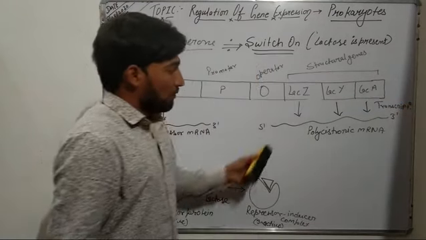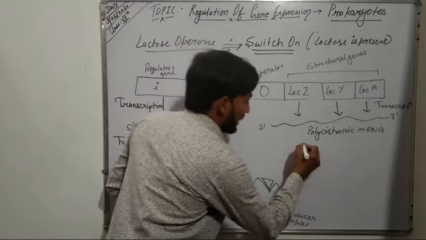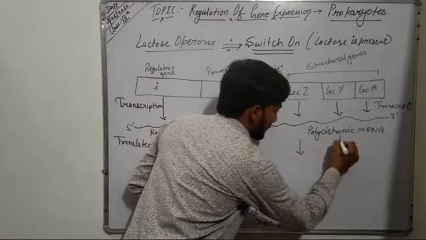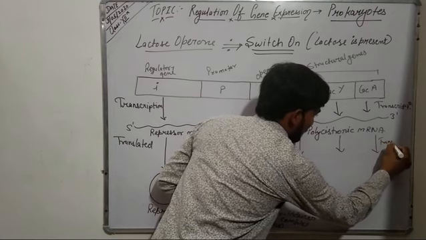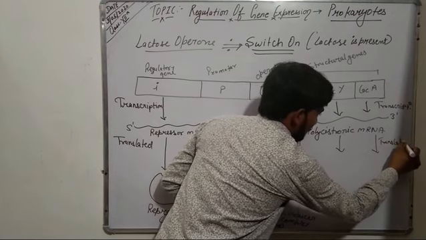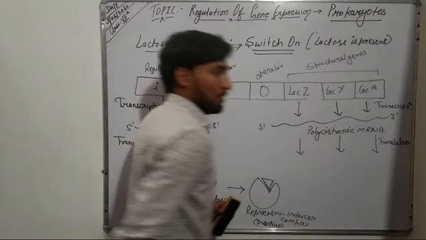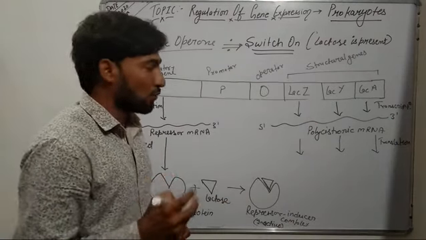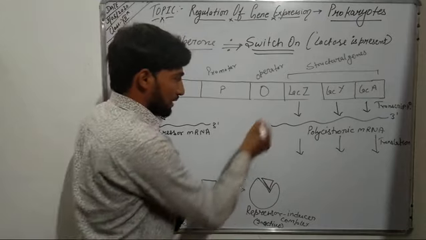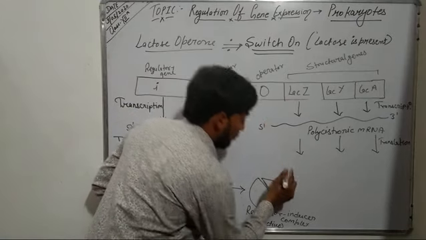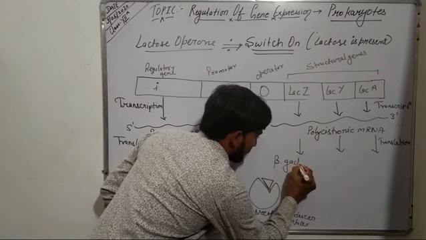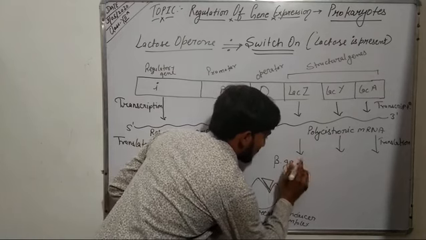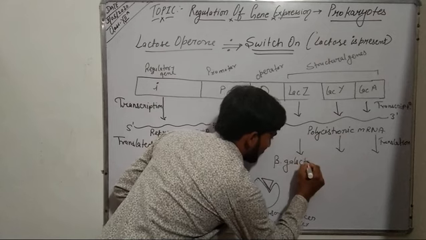Now when this polycistronic mRNA gets translated, during the translation process it results in the synthesis of 3 different enzymes. The lac Z gene codes for the beta galactosidase enzyme.